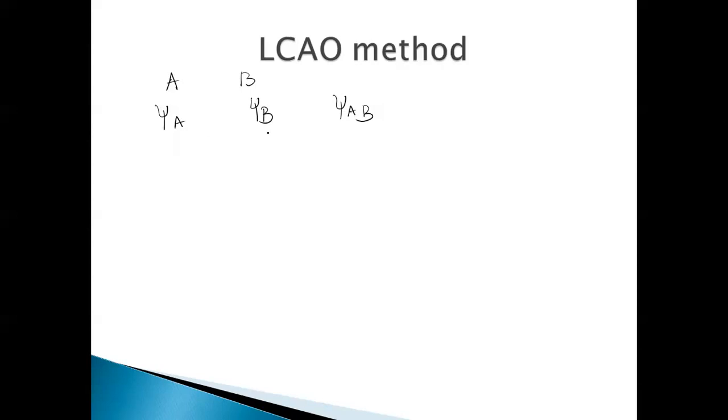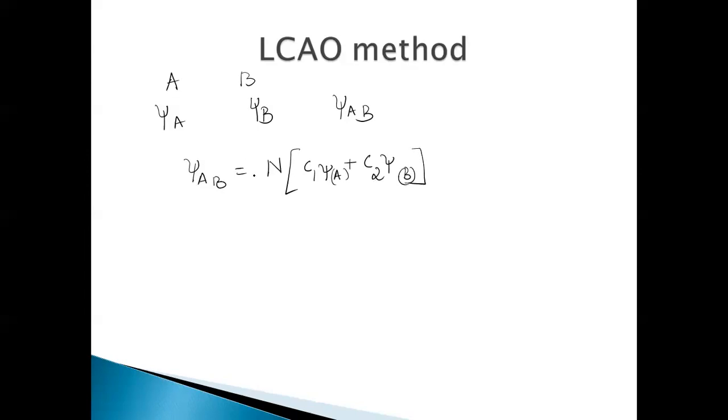As these atoms approach each other, what happens? The valence electron clouds will overlap, and the wave function of the molecule can now be described by the wave function psi AB, and this psi AB is given by the formula N into C1 psi A plus C2 psi B.